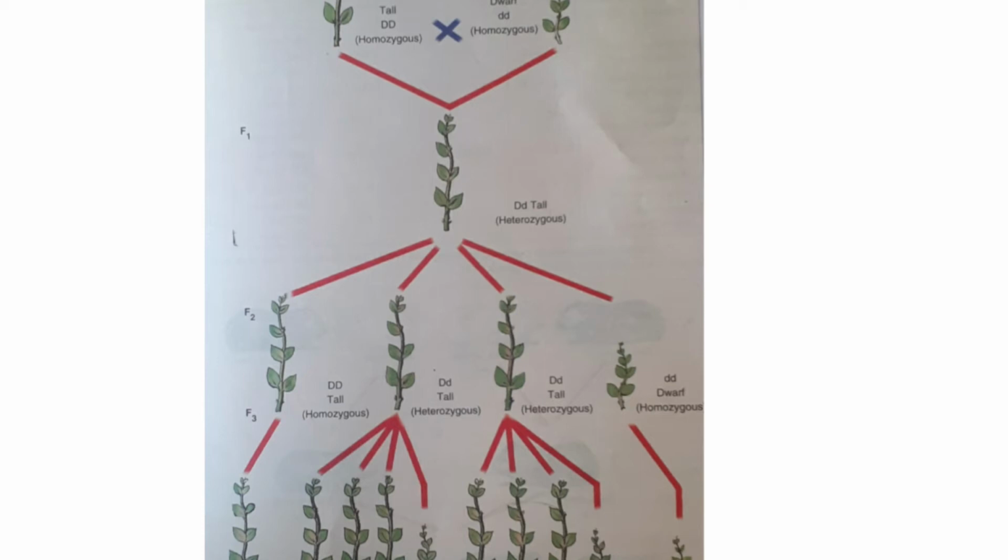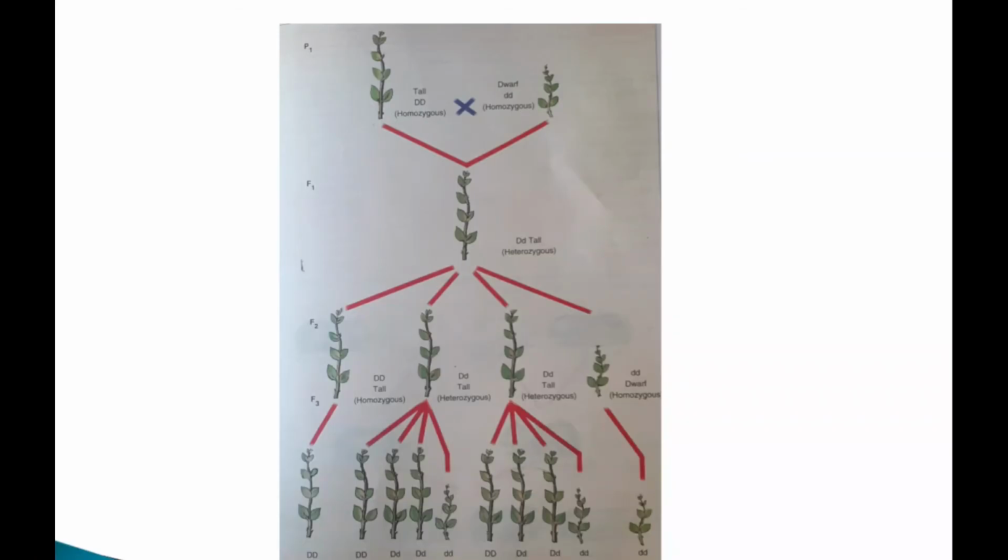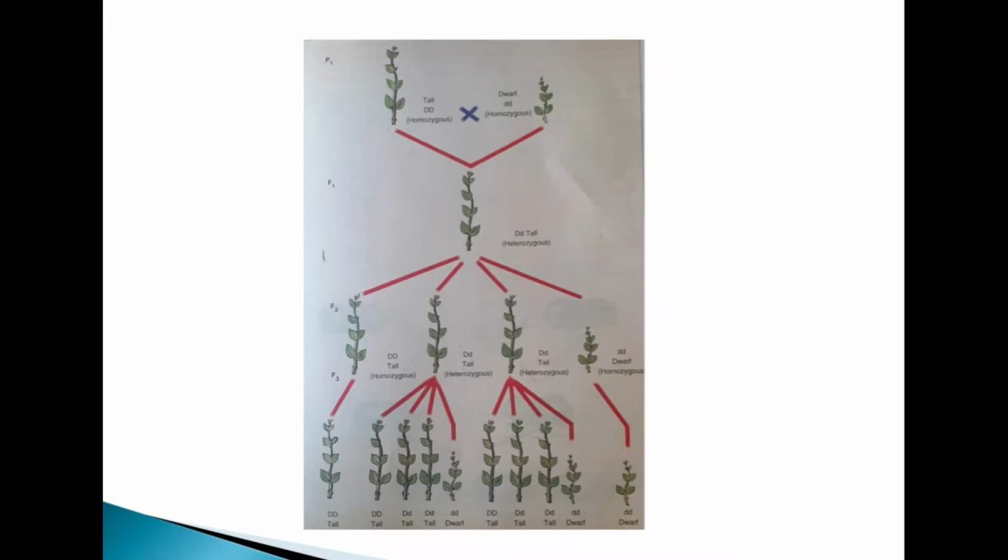Then in the F3 generation, the crossing between those plants gives the following. Capital D capital D tall plants, in homozygous condition, give only tall. Capital D small d tall heterozygous plants give four offspring: 3 are tall and 1 is dwarf.